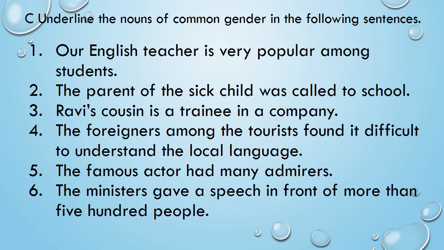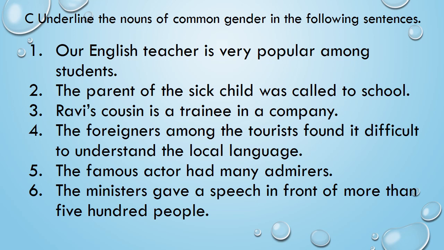Exercise C on page number 10. Underline the nouns of common gender in the following sentences. Now here, what you have to look for? The words that are common gender, that is both male and female. Right? So let's do it. Number 1.